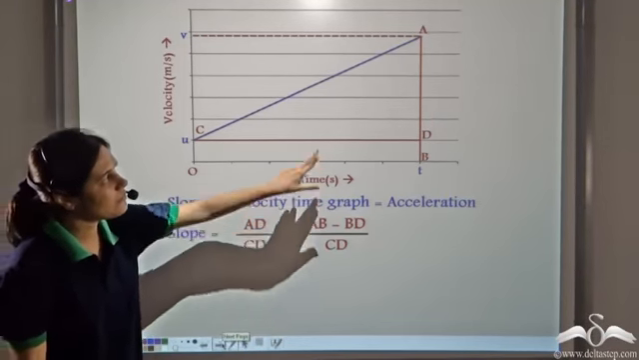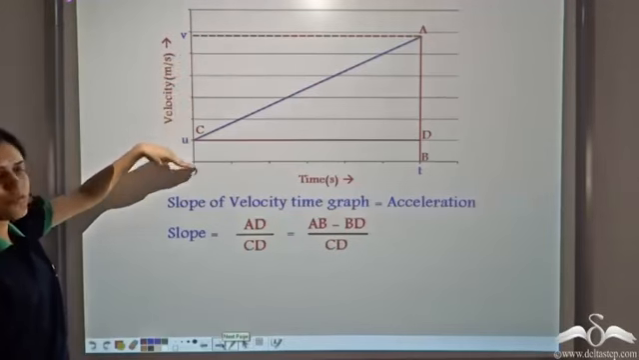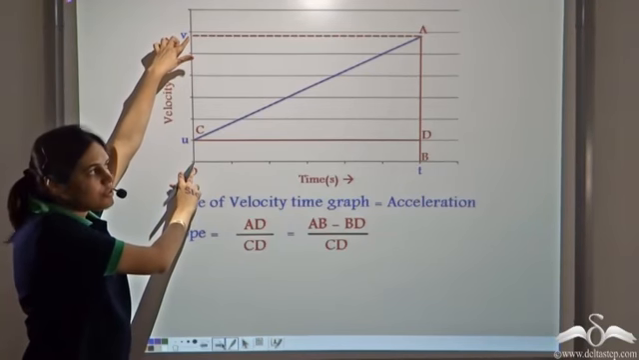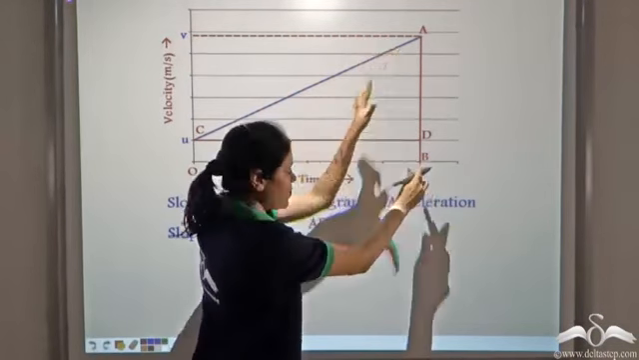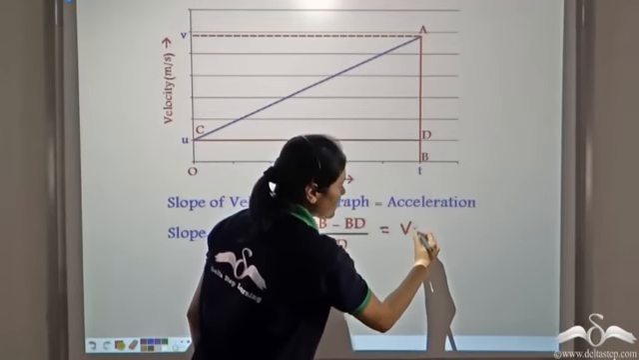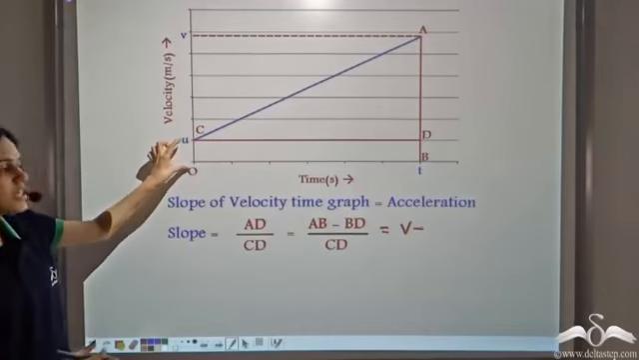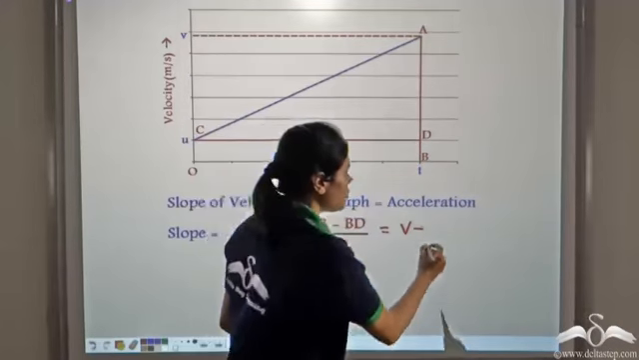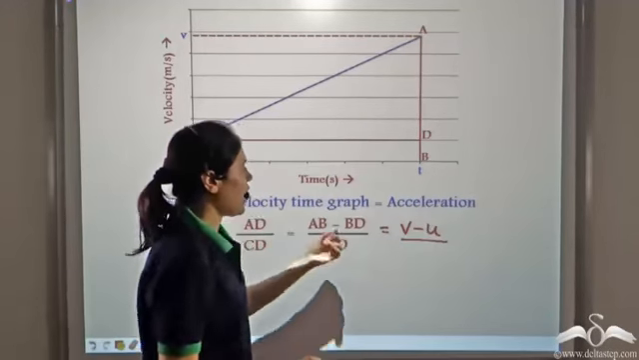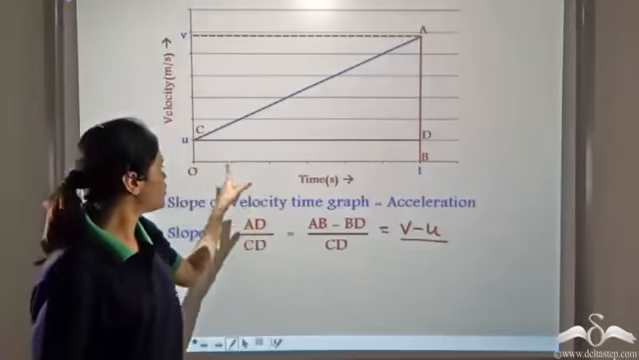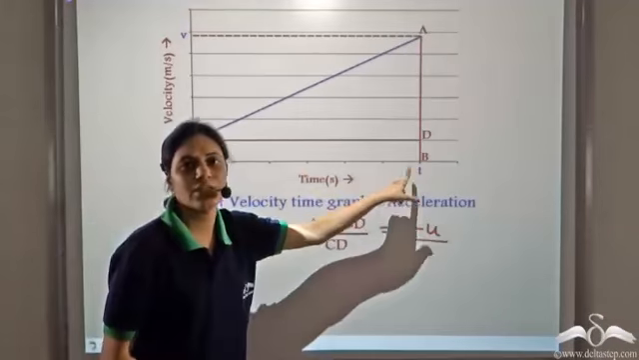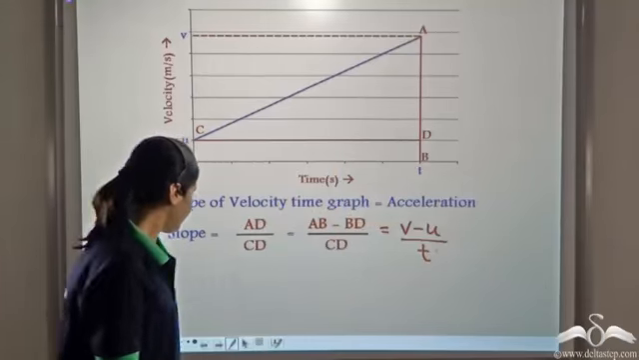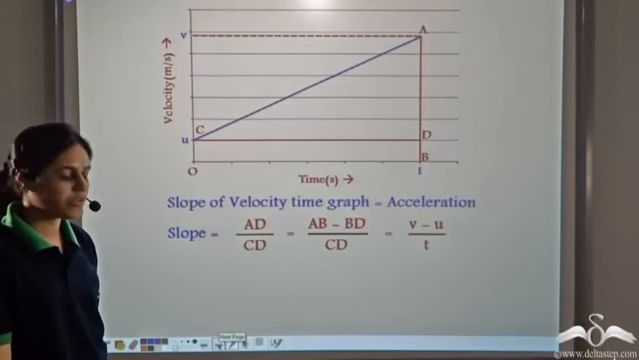Now what is AB? AB is equal to v, from 0 to this point. This entire thing is v. So from B to A, this entire distance will be v. And what is BD? From 0 to this point, this distance is u. So this distance will also be equal to u. And CD is equal to the distance from 0 to t, which is t. So this is what we have.